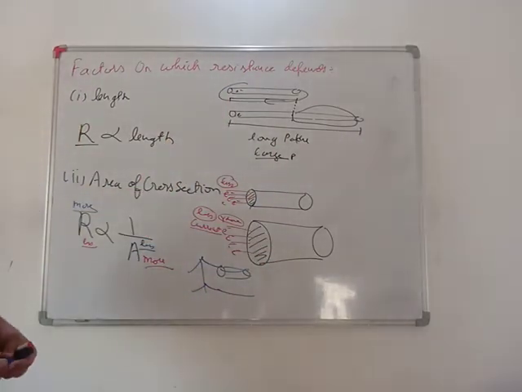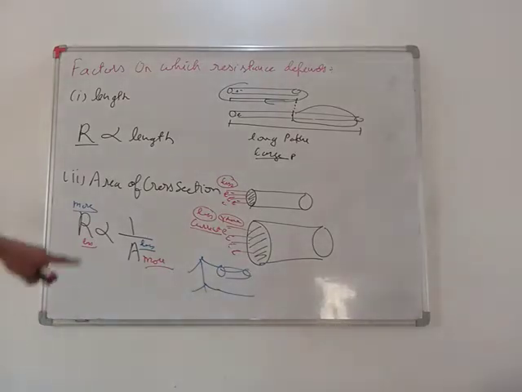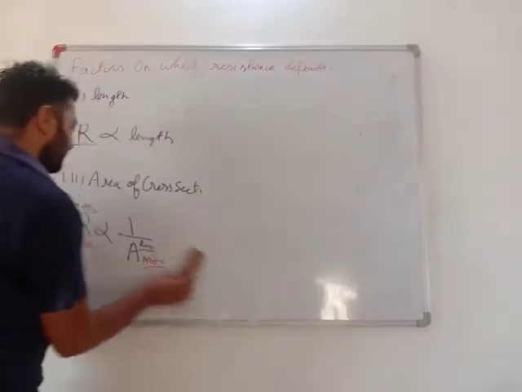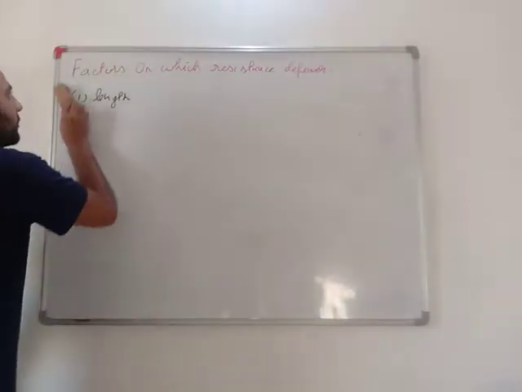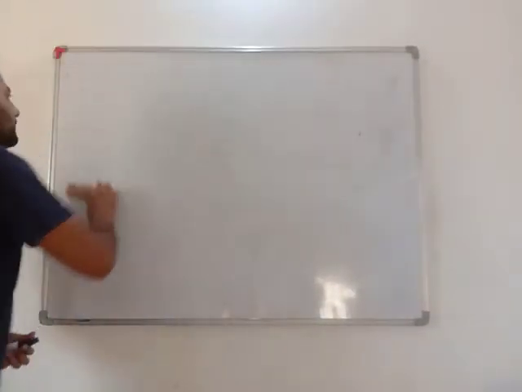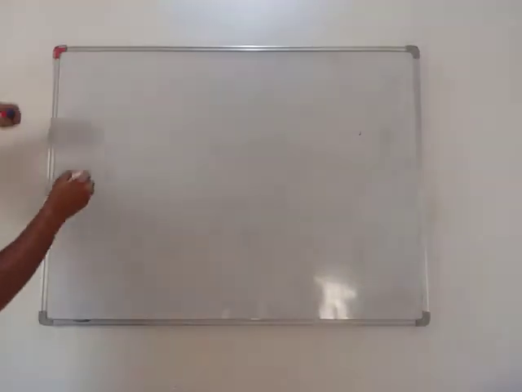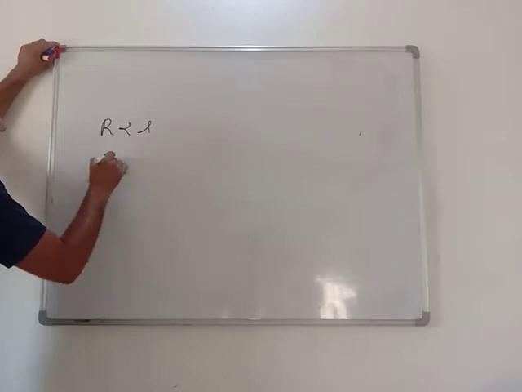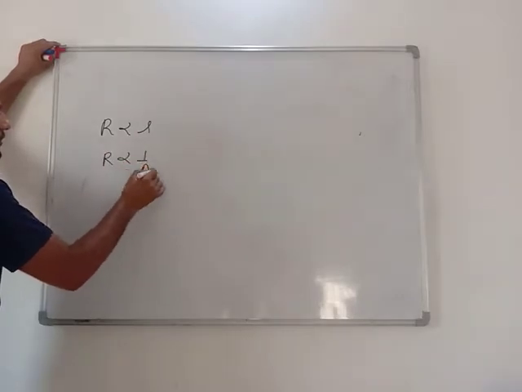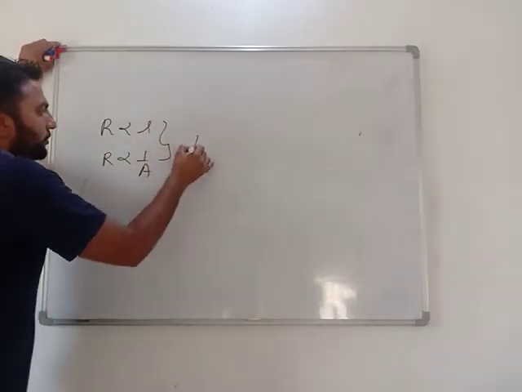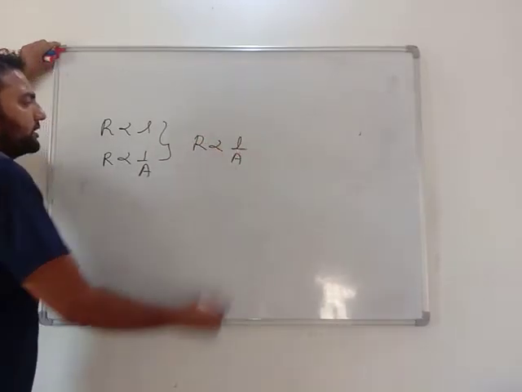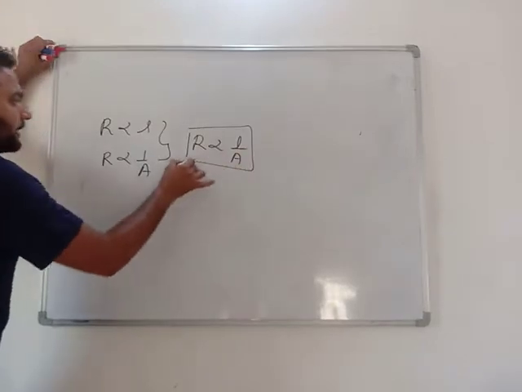That's why, very important: resistance is directly proportional to length and inversely proportional to area of cross section. If you combine both of these, resistance is directly proportional to length and inversely proportional to area of cross section.